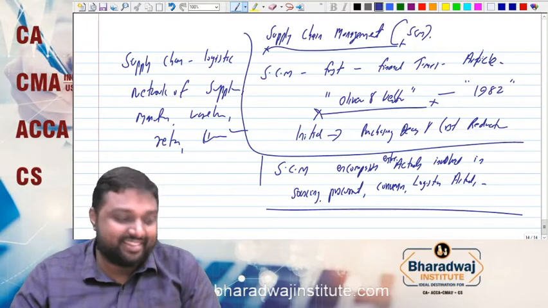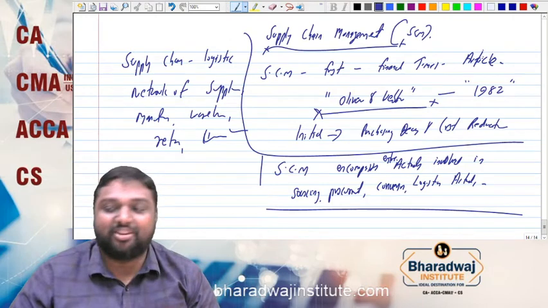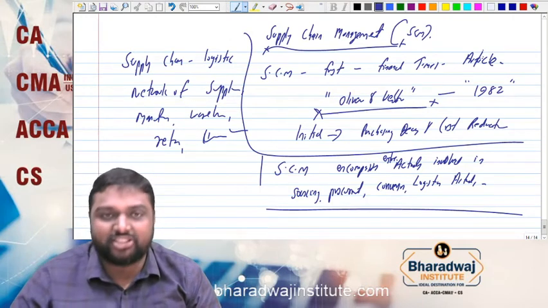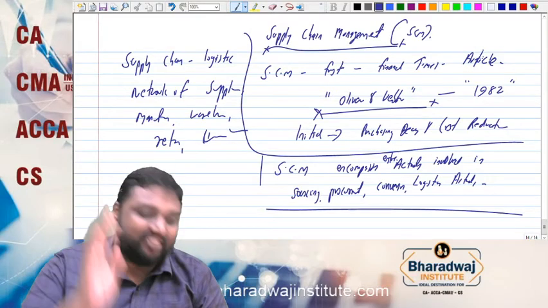See how interesting. Supply chain is a logistic network of everything.